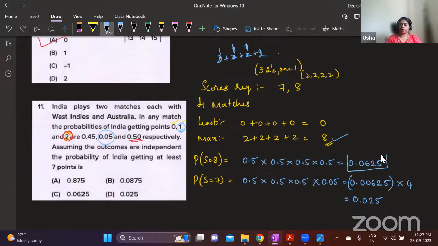Now this one and this one you need to add to get the answer. 0.0625 and 0.025. By adding this, you will get 0.0875.